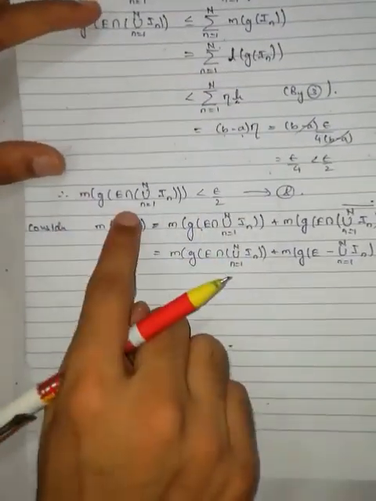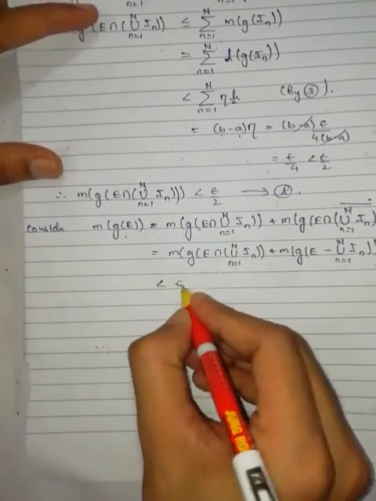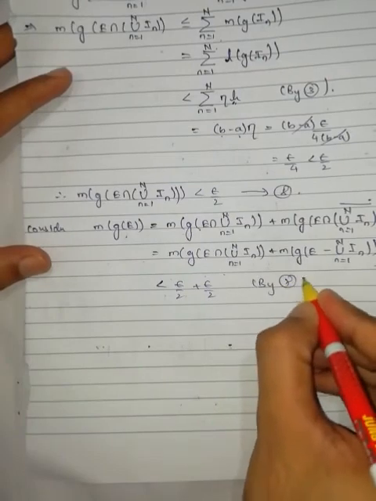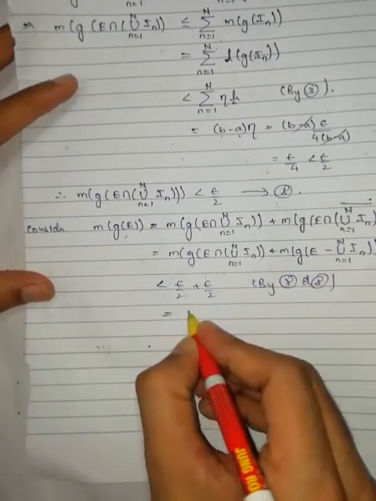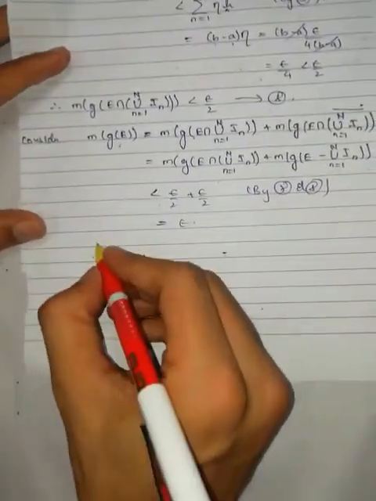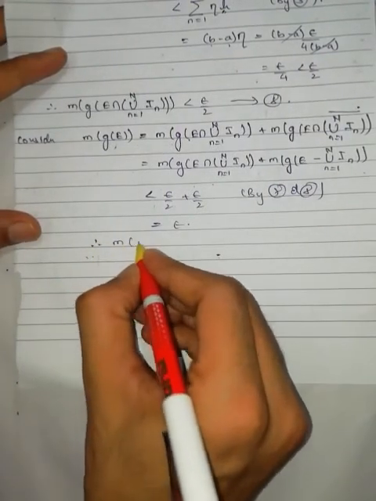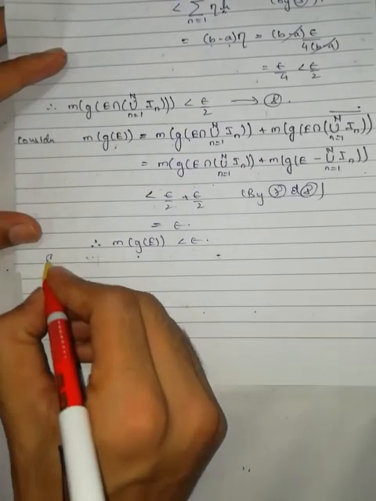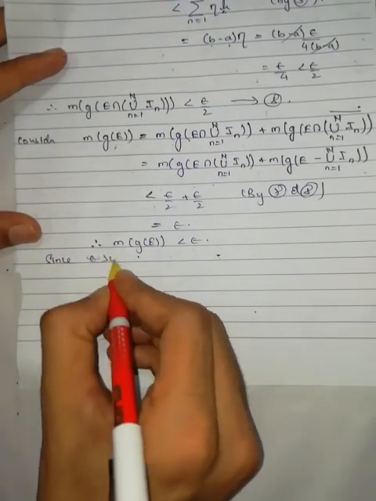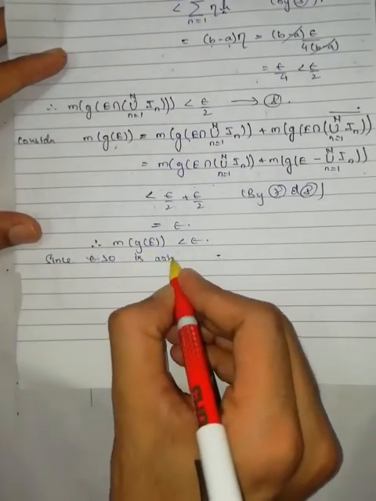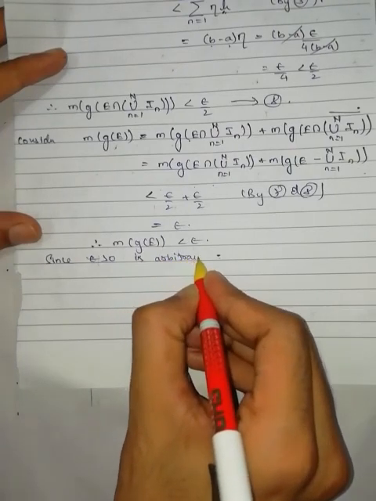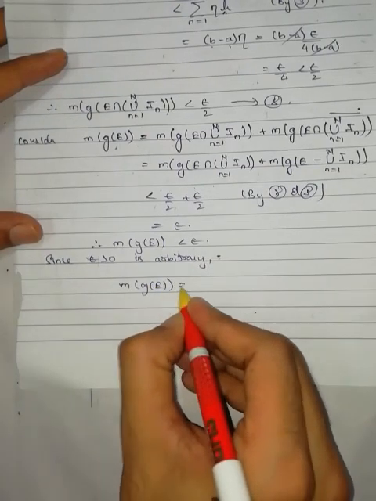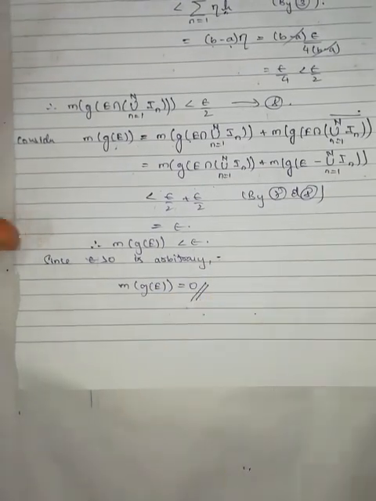From equation number 8, this one is less than epsilon by 2. Epsilon by 2 plus epsilon by 2, by 7 and 8, is equal to epsilon. Therefore, measure of G of E is less than epsilon. Since epsilon greater than 0 is arbitrary, we get measure of G of E equal to 0.